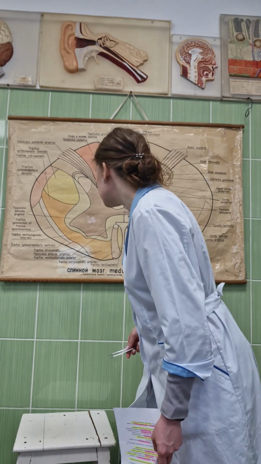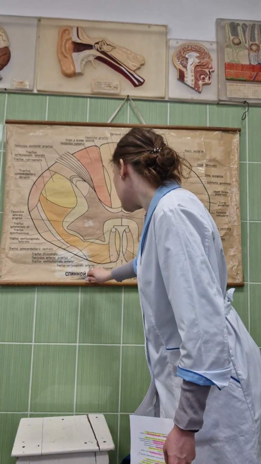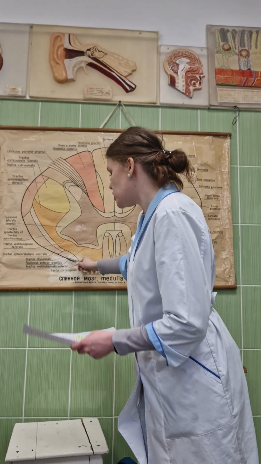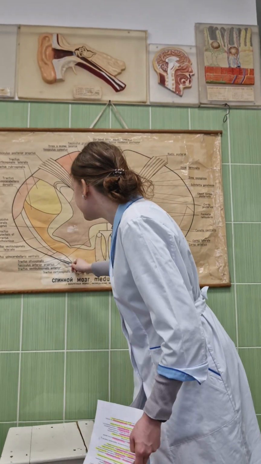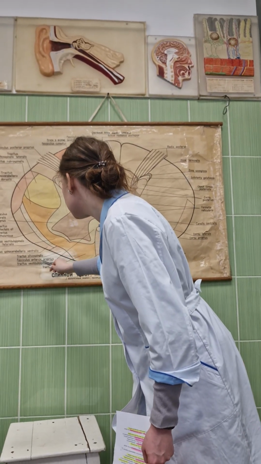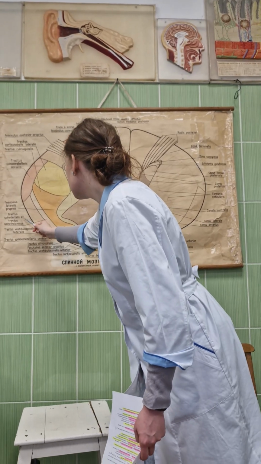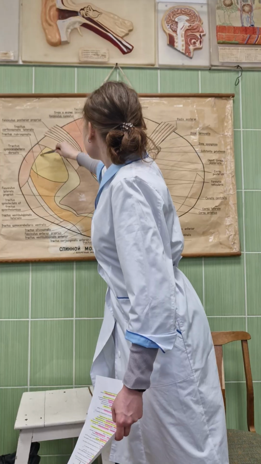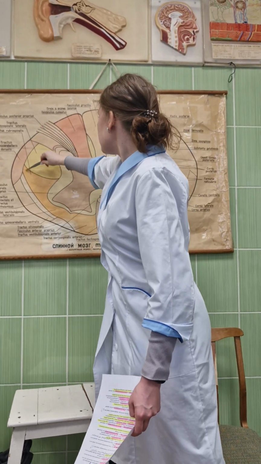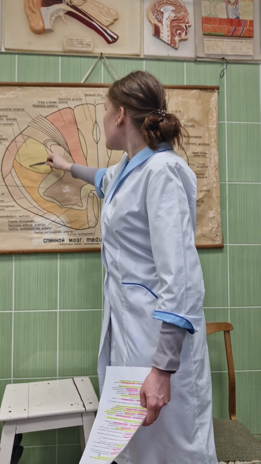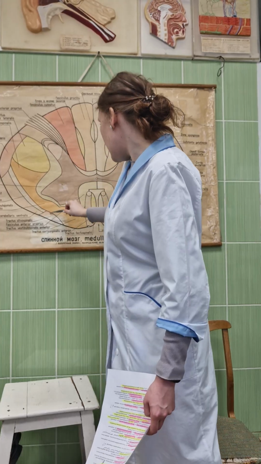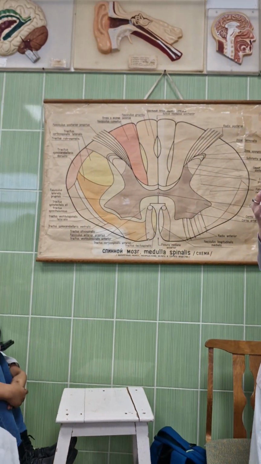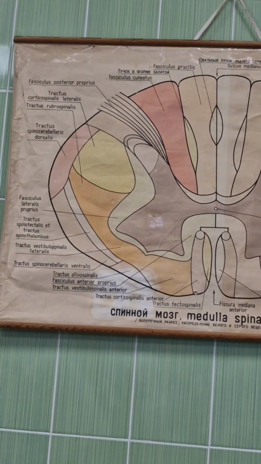This is the tractus olivospinalis, rubrospinalis, and tractus corticospinalis lateralis. These are descendant ways, motor ways.